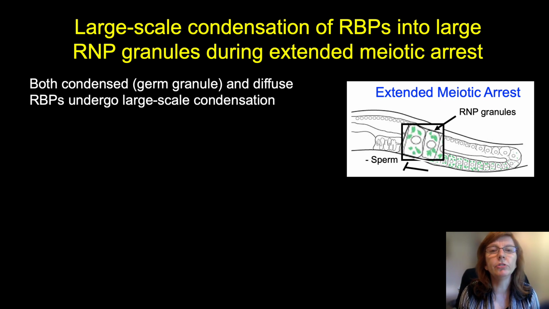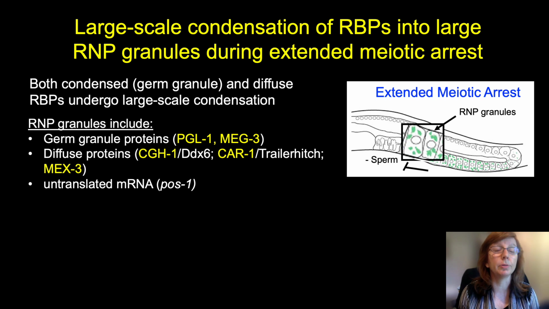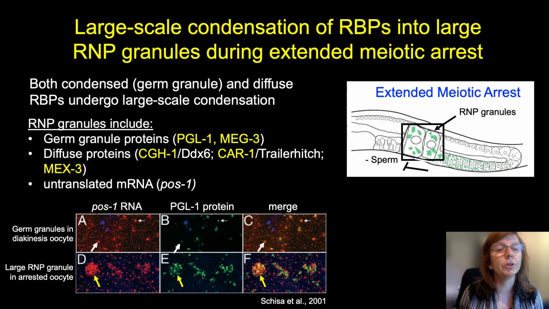Okay, so what kind of changes occur in these arrested oocytes? What we observe is large-scale condensation of RNA-binding proteins into large RNP granules during extended meiotic arrest. Both the condensed or germ granule proteins as well as the diffuse RNA-binding proteins undergo this large-scale condensation. So these RNP granules include germ granule proteins like PGL-1 and MEG-3, those diffuse or dispersed proteins like CGH-1, CAR-1, and MEX-3, and many untranslated mRNAs, including pos-1, which I'll show you here.